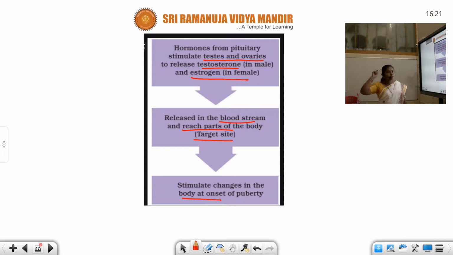So the pituitary gland production is somewhere in the brain. Target sites are the ovaries in the case of female, and testes. Obviously, they are in the abdominal region, as you know well. So you observe the site of production is somewhere and the site of action is somewhere else in the body. Understand? Now they reach the target site and stimulate changes, which we already discussed, some changes in the secondary sexual characters in the previous class. So the same changes will occur at the onset of puberty.